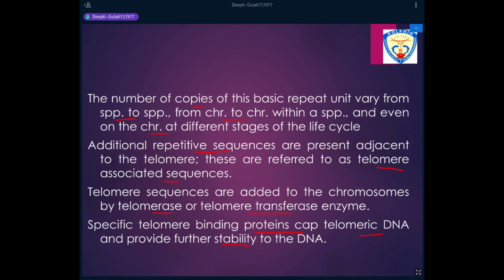Number of sequences varies from species to species, from chromosome to chromosome, and also at different life cycle stages of a chromosome. After the addition of these sequences, certain additional repetitive sequences are added, and certain proteins known as shelterins are attached to these sequences, which further provide stability to the DNA molecule.